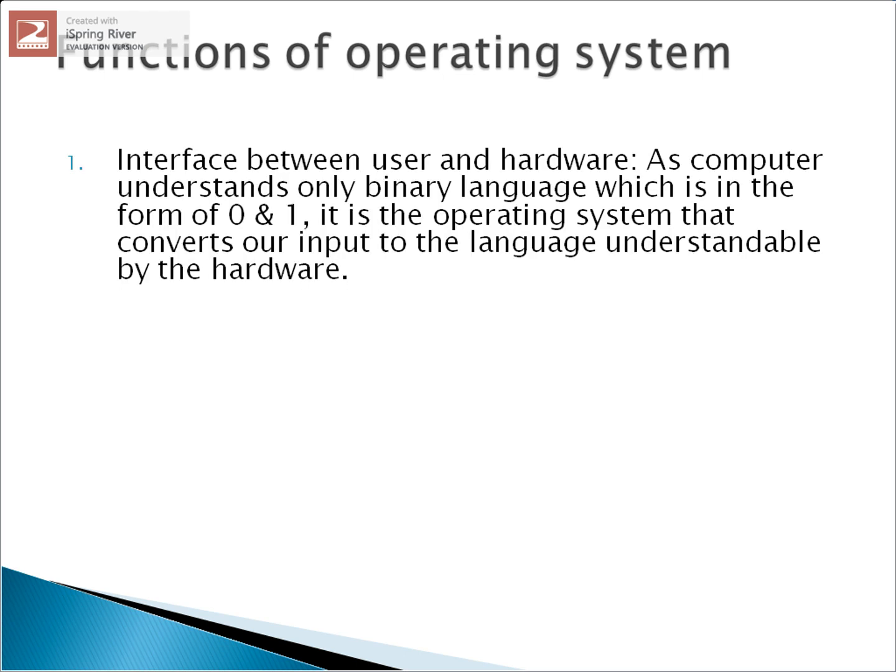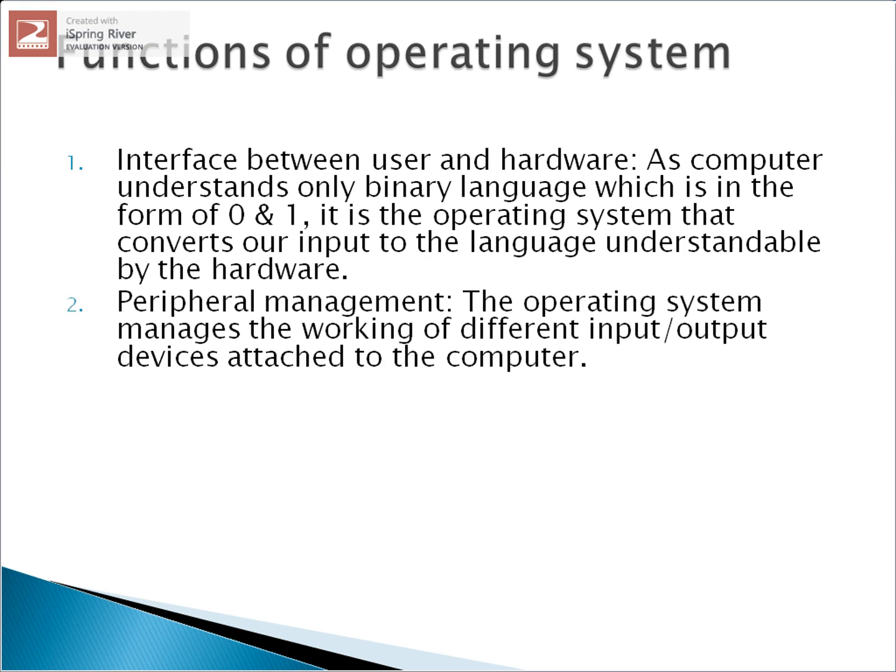First function of operating system is interface between the user and hardware. As we all know, computer understands only binary language which is in the form of 0 and 1. So, it is the operating system that converts our input to the language understandable by the hardware. Second function of operating system is peripheral management. Operating system manages the working of all the input-output devices that are attached to the computer system.